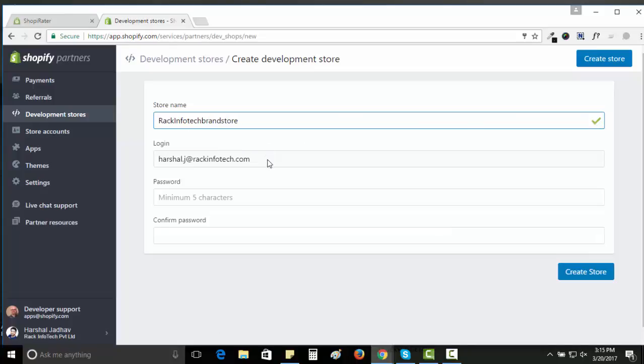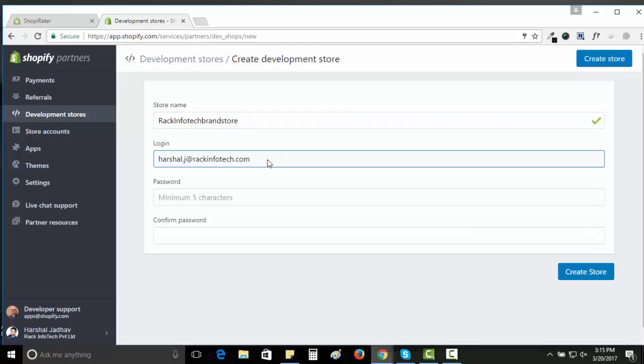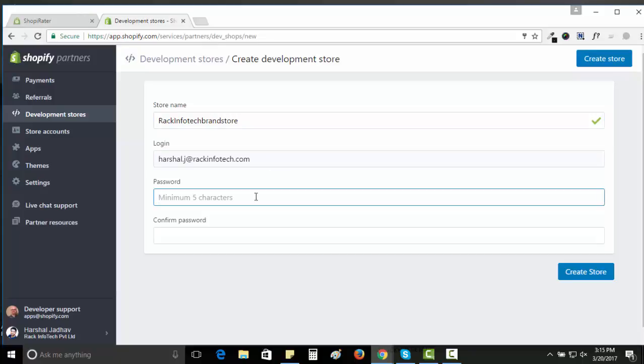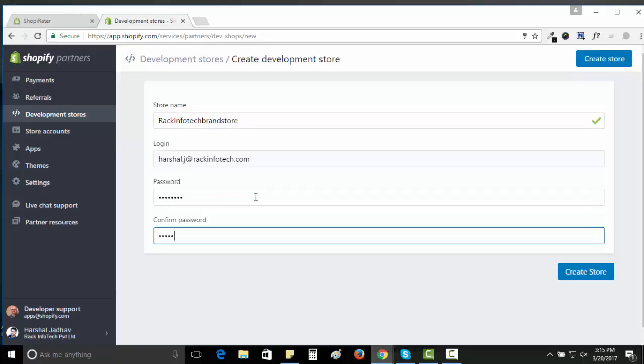The login is the same as the Shopify account. Okay, enter the password. Okay, after getting all the details, just click on create store.